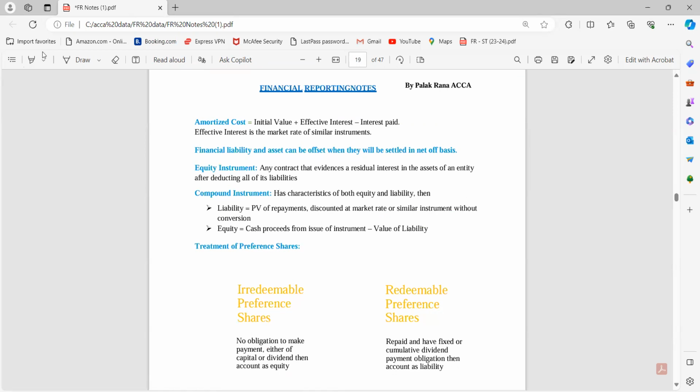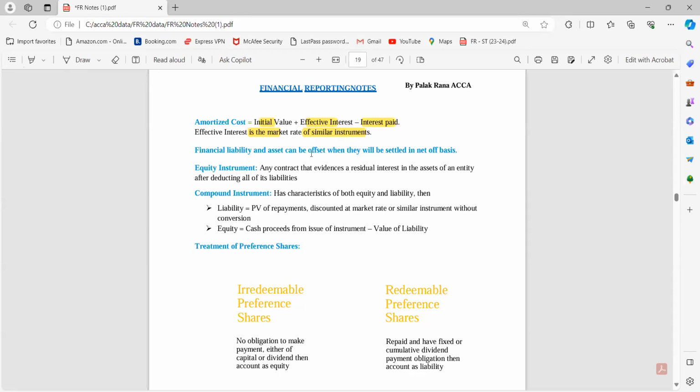Now let's get into depth: what is amortized cost, equity instrument, compound instrument. So amortized cost में मुझे क्या करना है, initial value plus effective interest less repayments, इस valuation पे show करना है. We can create a chart for that. इफेक्टिव इंटरेस्ट रेट कौन सा रेट ऑफ इंटरेस्ट होगा, दैट इज द मार्केट रेट ऑफ द सिमिलर इंस्ट्रूमेंट. गाइस, दिस क्वेश्चन इज टू बी प्रेजेंटेड इन फॉर्म ऑफ चार्ट. You can check the study hub, or your practice platform, or your exam kit for the purpose of calculation. I'm just giving you a brief idea about the concept over here.